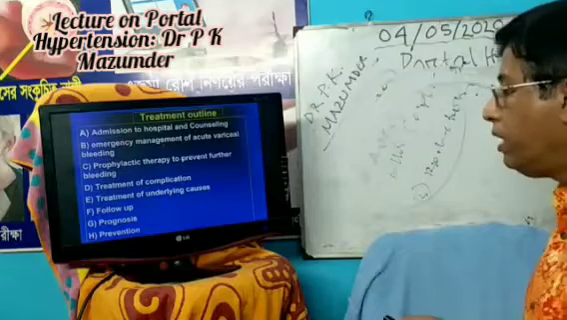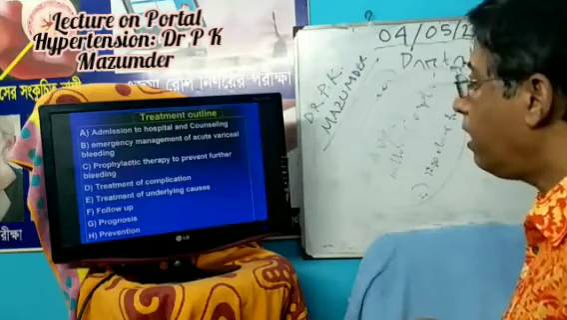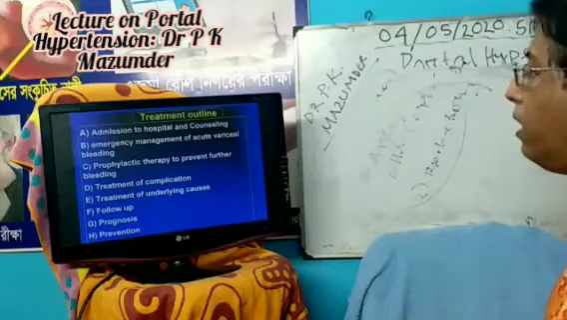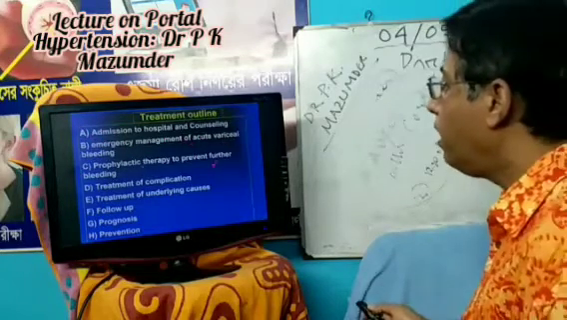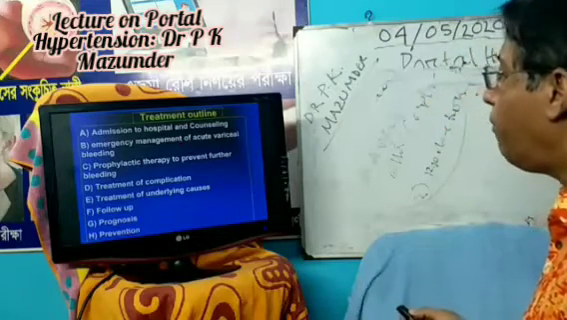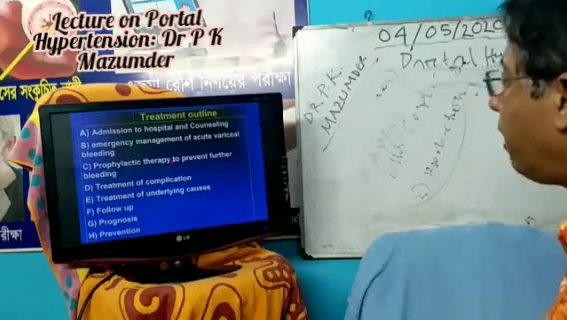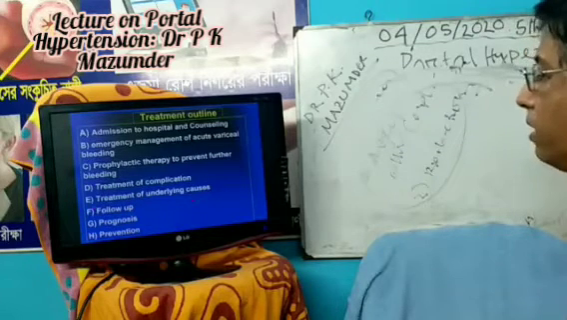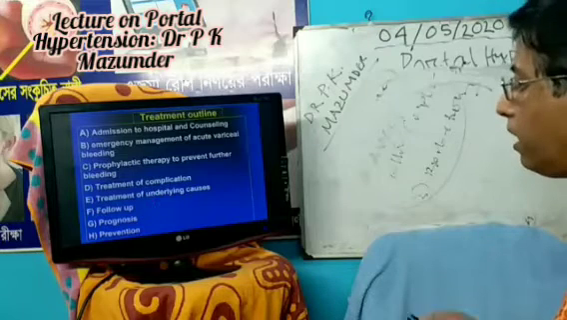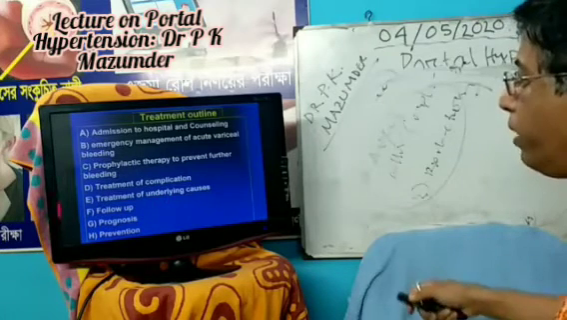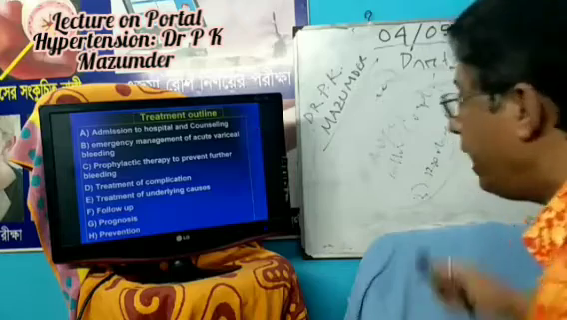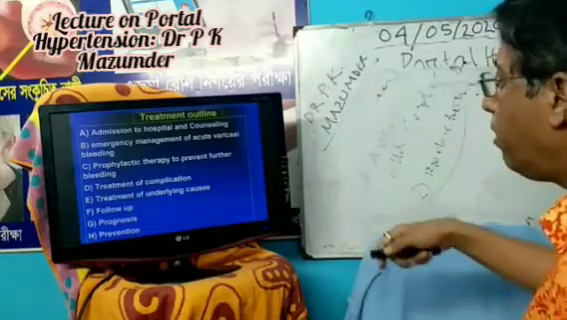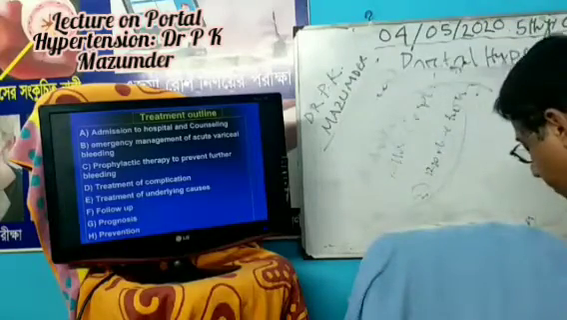First one is the emergency case. If a patient comes to you with ruptured esophageal varices and severe bleeding manifestations, you admit the patient to the hospital and do the emergency management of acute peripheral bleeding, prophylactic therapy to prevent further bleeding, treatment of complications, treatment of underlying causes, and follow-up, prognosis and prevention. These headings should be included in the treatment outline of any disease, not only in portal hypertension. This outline applies to all disease treatment.